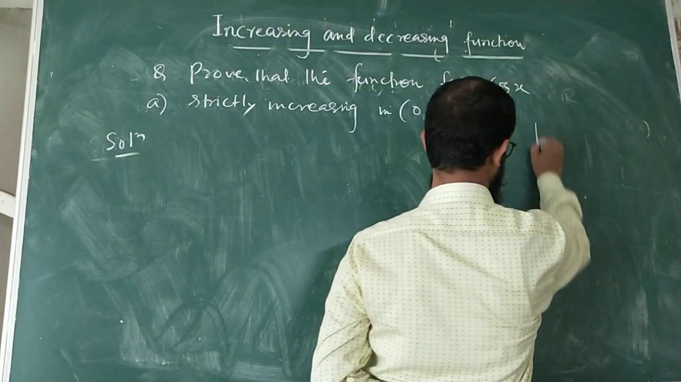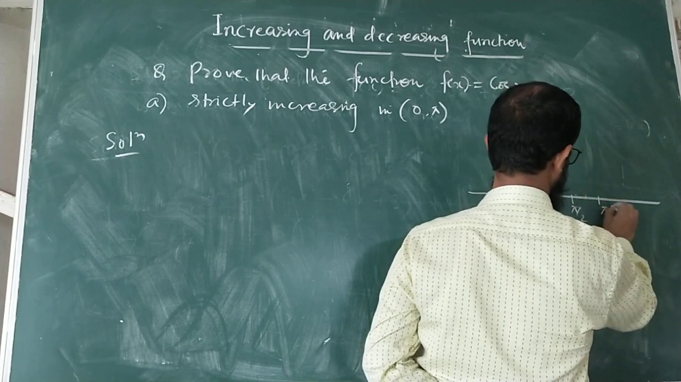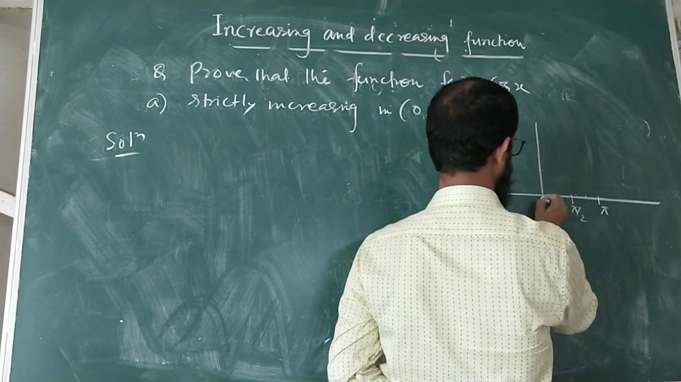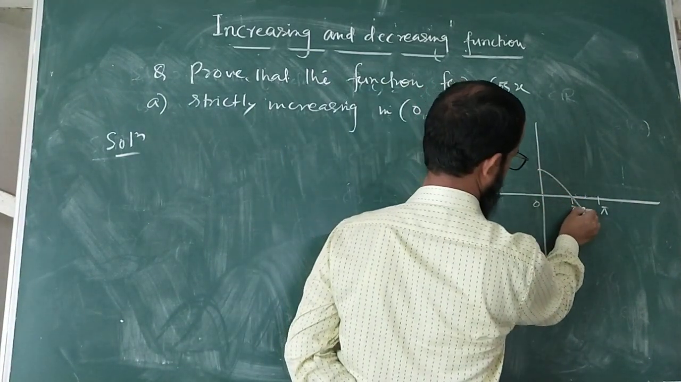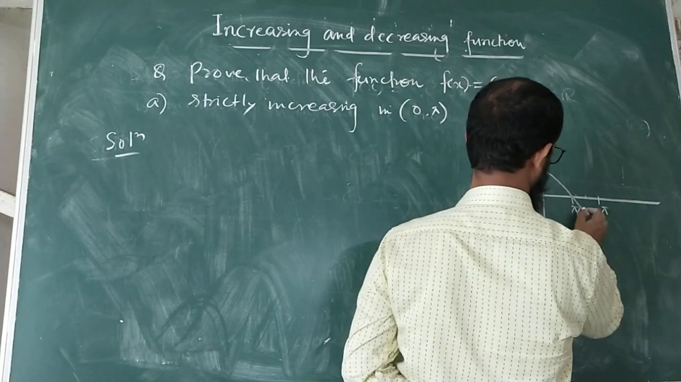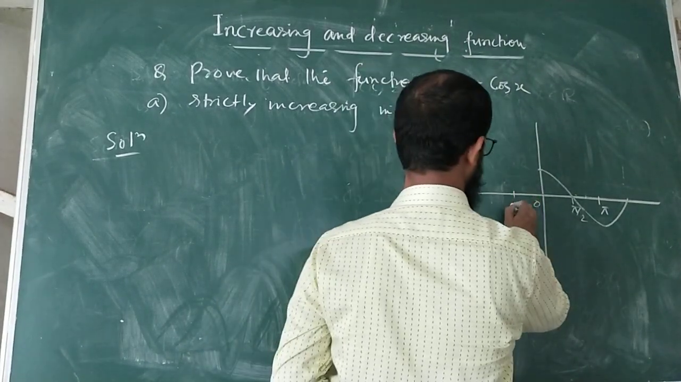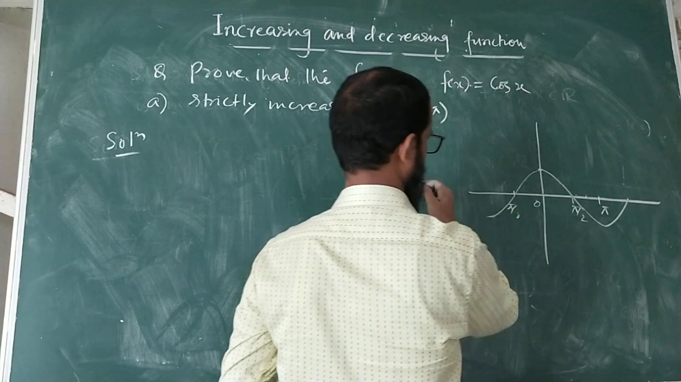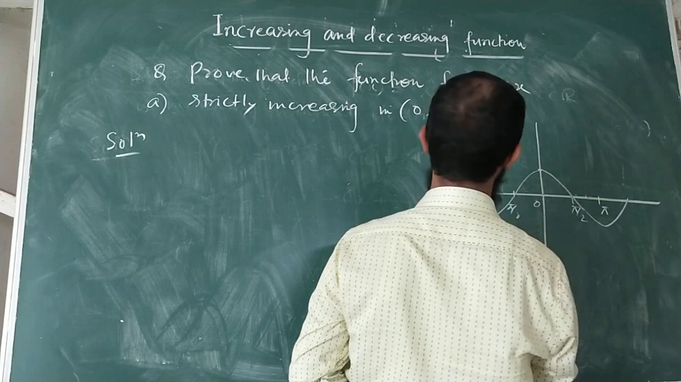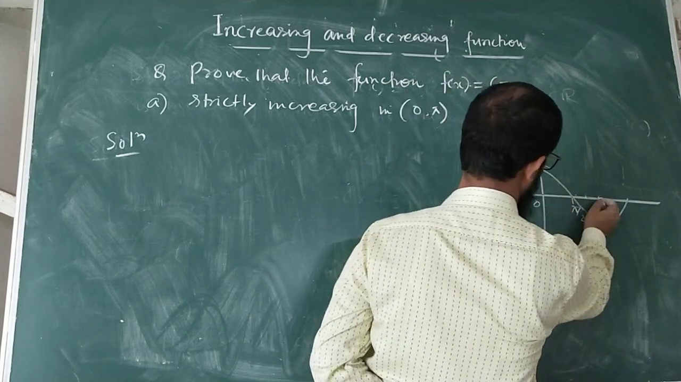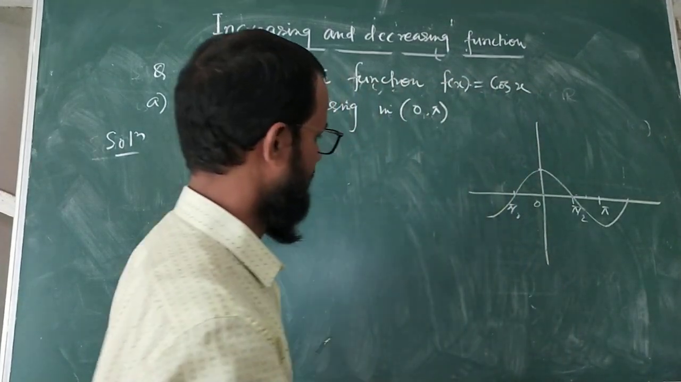You go to the graph of cos x. It's very interesting. This is pi by 2. This is pi. Then go on. And when x is equal to 0, cos 0 is equal to 1. So the graph will start like that. Similarly this minus pi by 2. The graph will be like that. Now here you see from 0 to pi by 2, from 0 to pi, in this interval you see the function is strictly increasing.